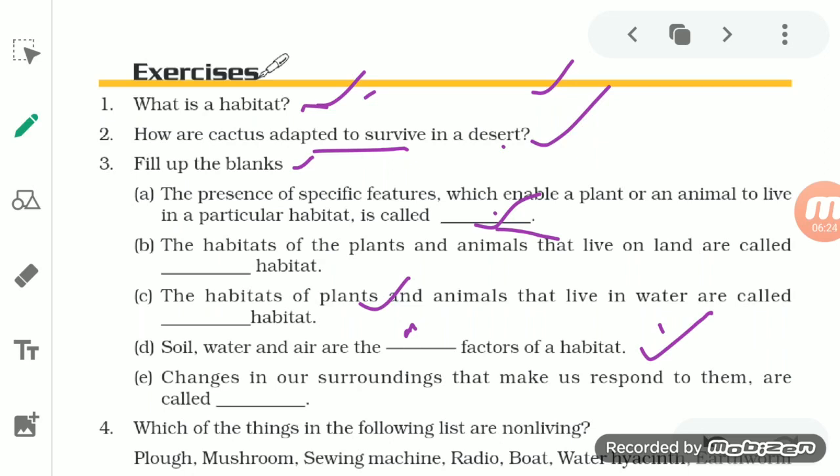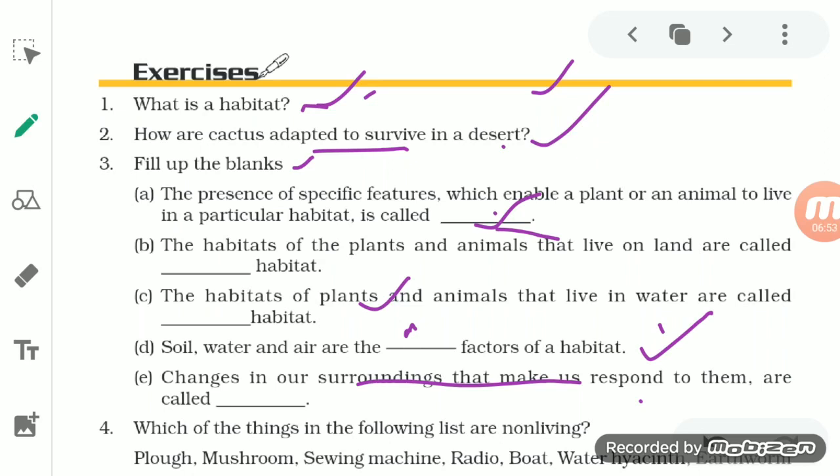Now changes in our surroundings that make us respond to them are called... So you know what the stimuli is? Any change which occurs in our surroundings, to which we respond, we call it a stimulus. So the change which occurs in our surroundings to which we respond is called stimuli. Now we will see the next question.